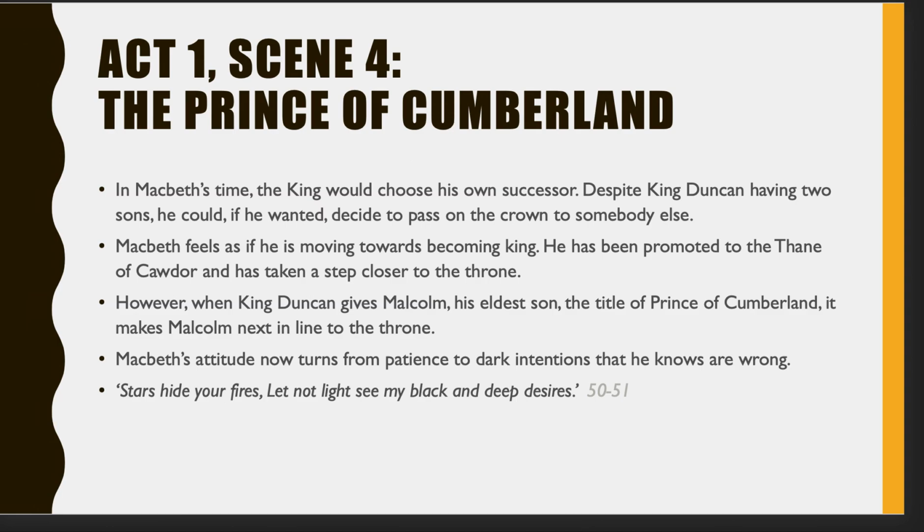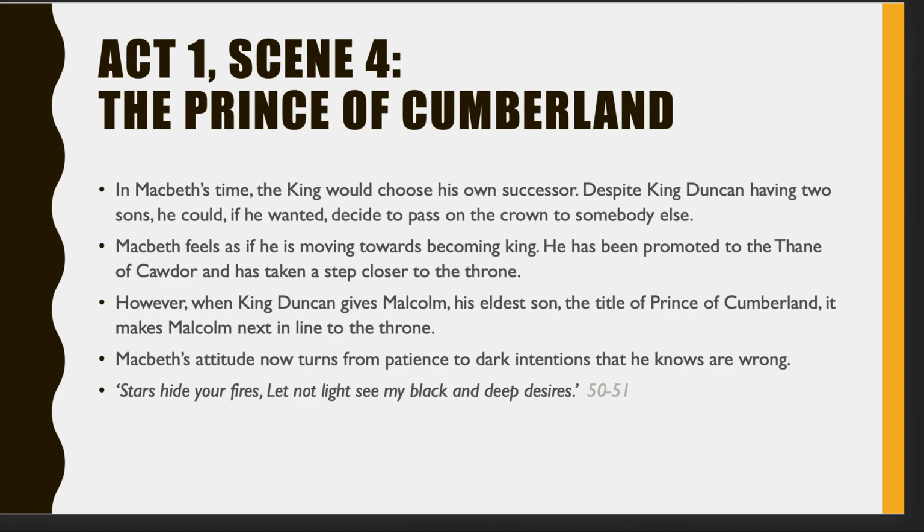Now, very often when Shakespeare rhymes lines, he does insinuate that there's a heavy emotion attached to that particular thought. And obviously we've got the rhyme here of fires and desires, and that link is definitely there with a very strong emotion. And this is the first time that we see a dark side to Macbeth.